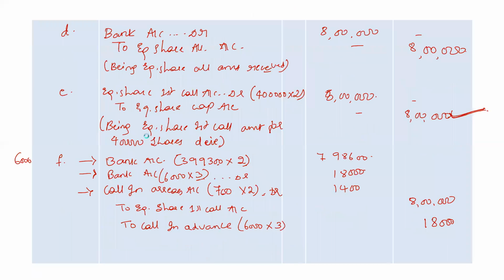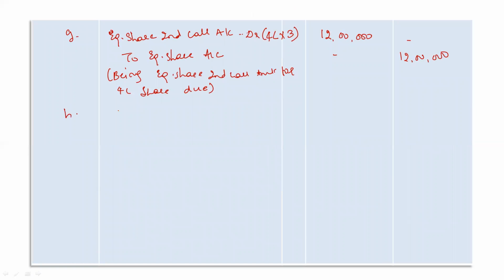So next entry is H, into my bank account. I'm receiving money for 3,94,000 shares, 3 rupees per share. So that will be 11,82,000 rupees. Other than Mahi's shares, everybody else is paying the second call amount.